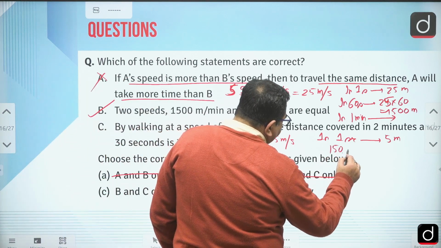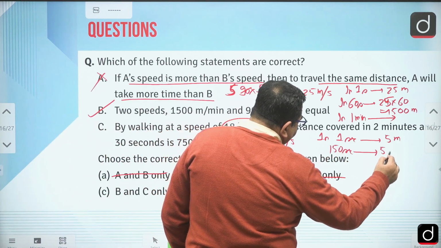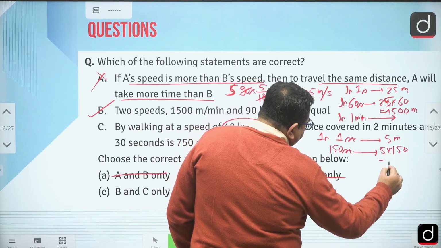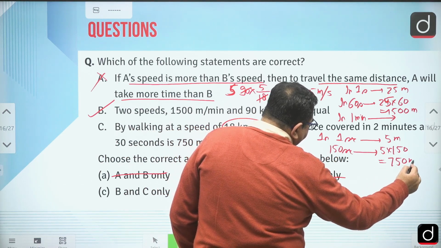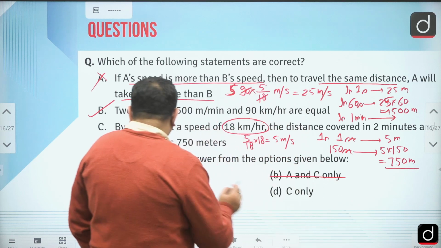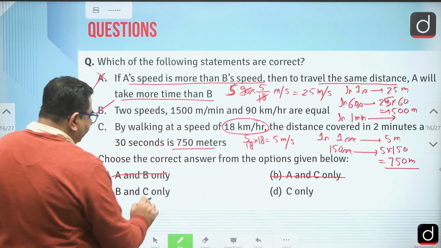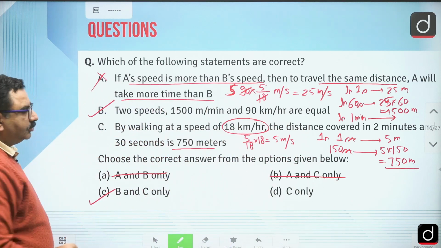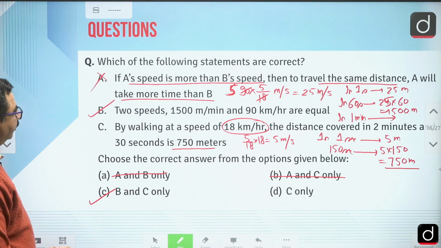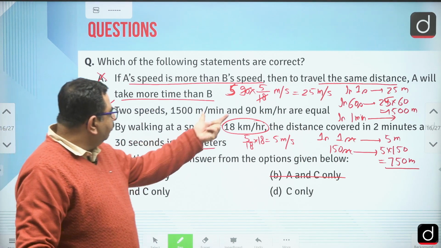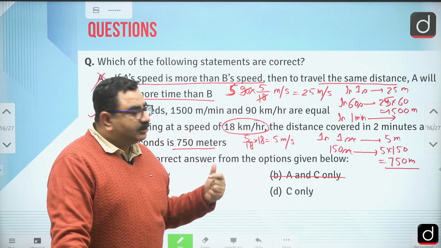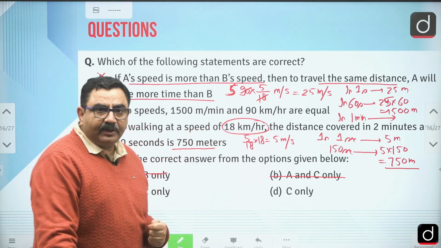So in 150 seconds, it will cover 750 meters. So this is also correct, and the correct answer is option C. So whenever we have to convert from kilometer per hour to meter per second, we can multiply with 5 by 18.